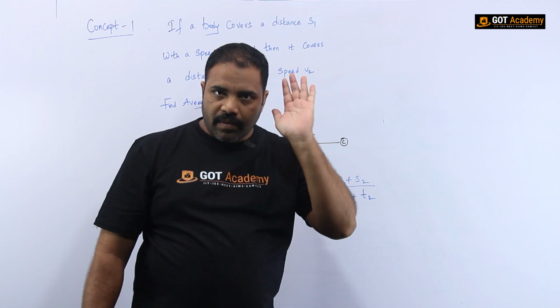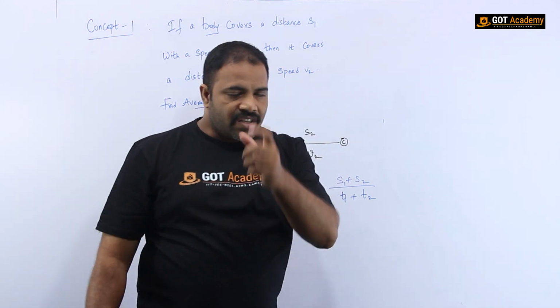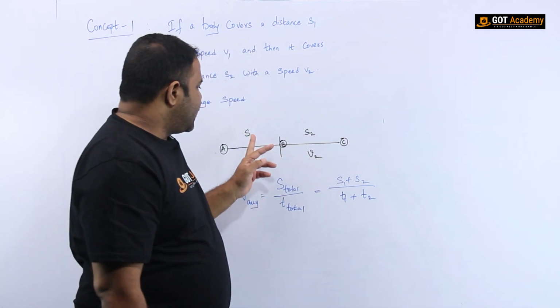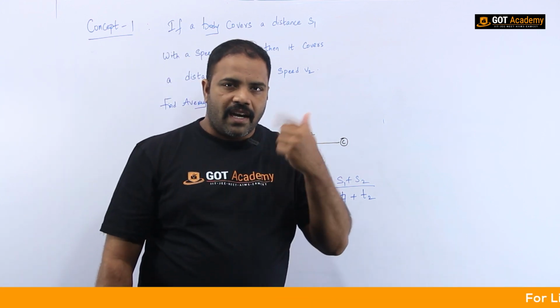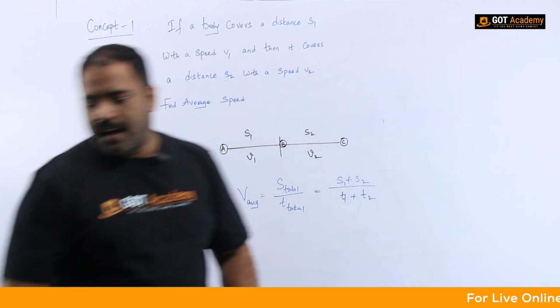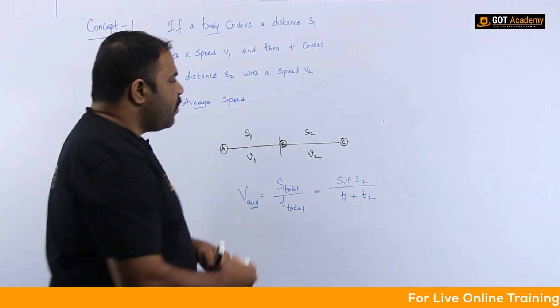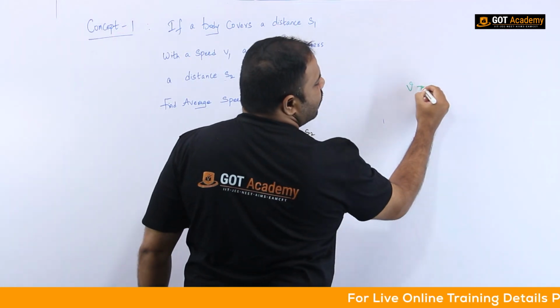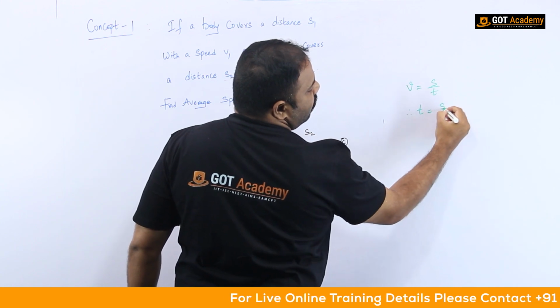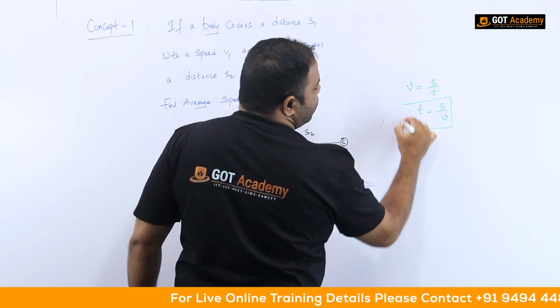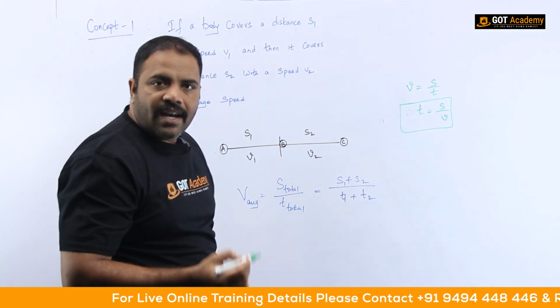Again we have to go back to the previous relation. What is the relationship between time, speed and distance? Previously I informed you that speed is given by distance by time, therefore time is equal to distance by speed. This is the relation we have to recollect again and again.